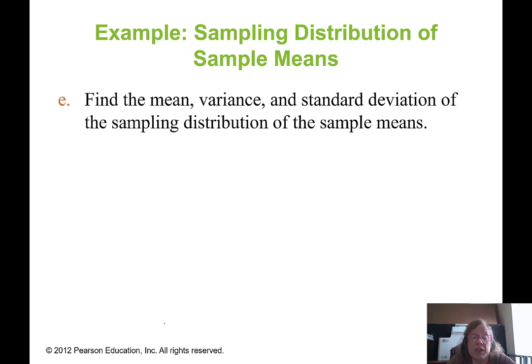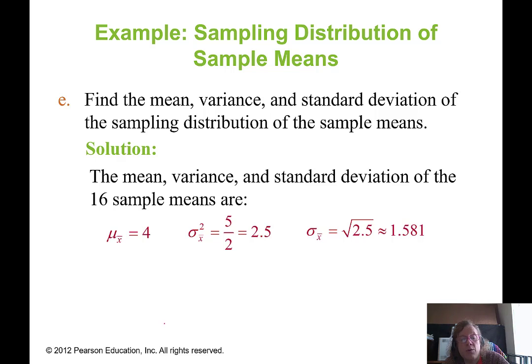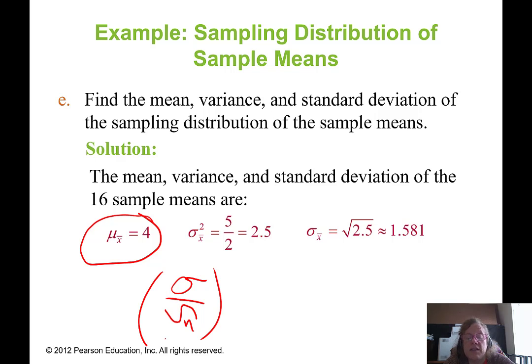All right, we want the mean, the variance, and the standard deviation of the sampling distribution of the sample means. So let's take a look. Well, we know that our mean is going to equal the mean of the underlying population, so that's just 4. Okay, if sigma over the square root of n is the standard error of the sample mean, then sigma squared over n would be the variance of the sample mean, right?